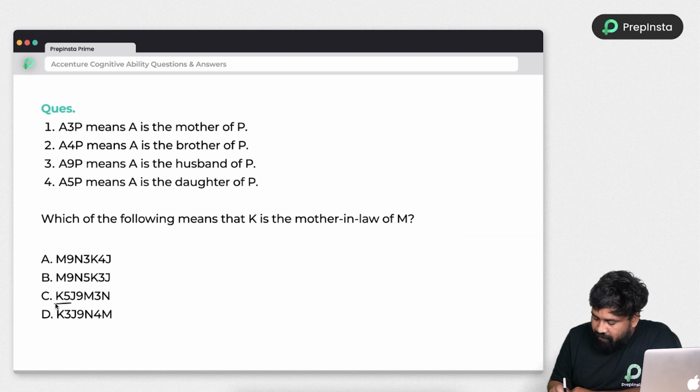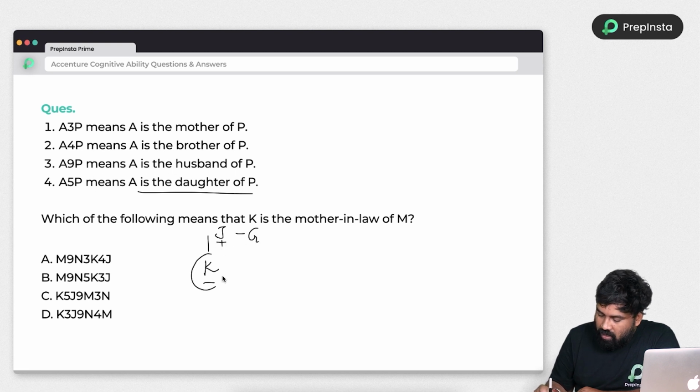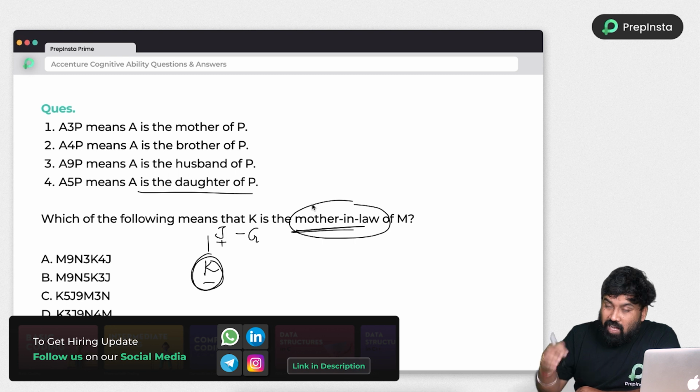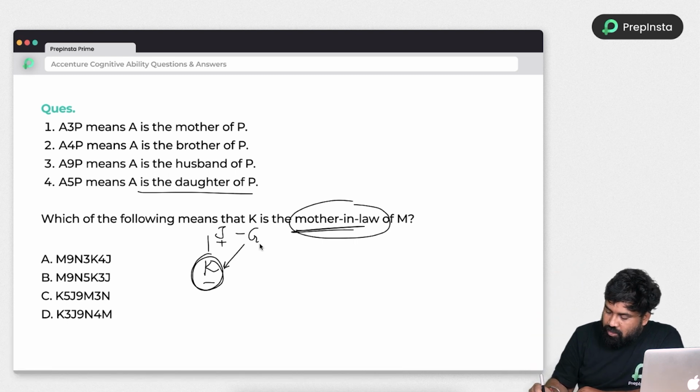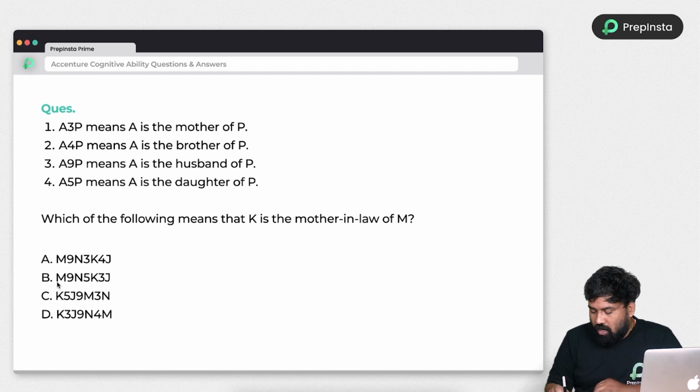Next, K5J. K5J means daughter. K is daughter of J. And J9 means J is husband of G. See, K needs to be in the mother-in-law's position. But K is in the generation below M. Right? So it is also wrong. Option C is eliminated. Let's see the last option, which is B.